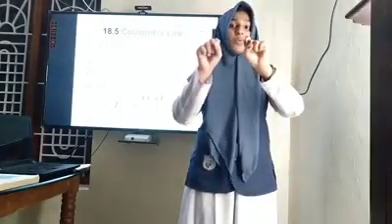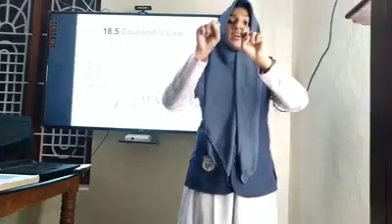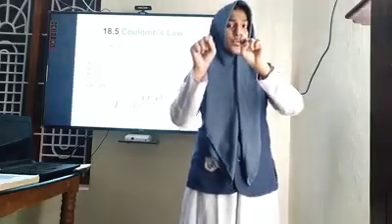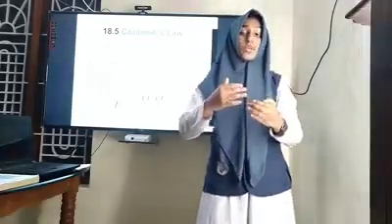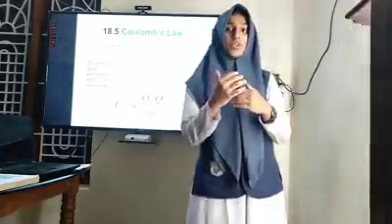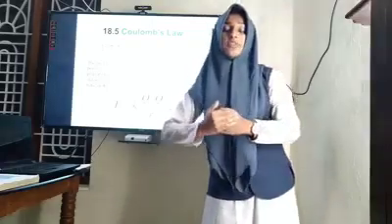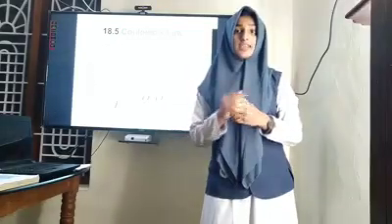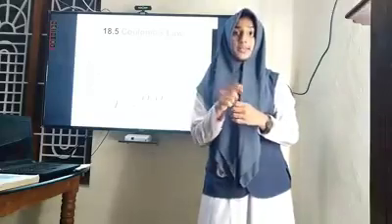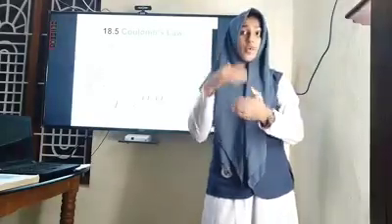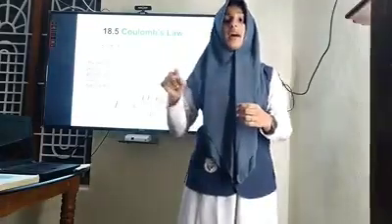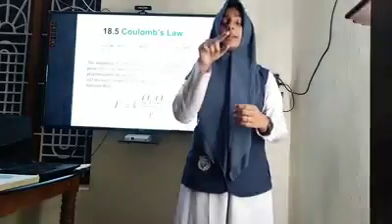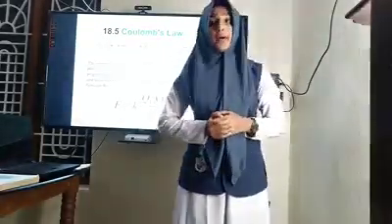So from that statement, what would we get? Yes, F is directly proportional to Q1 into Q2. And what is the next statement? Yes, inversely, which means what is the distance? I told you before, r, and the square of the distance will be r square. So F is directly proportional to 1 by r square, because it is inversely proportional. So it will be 1 by r square.